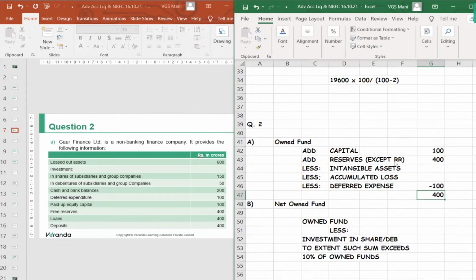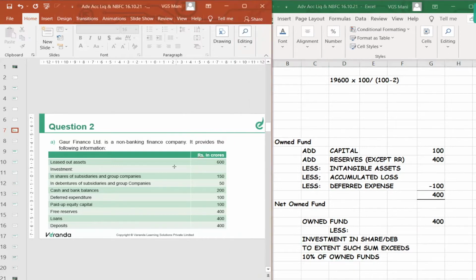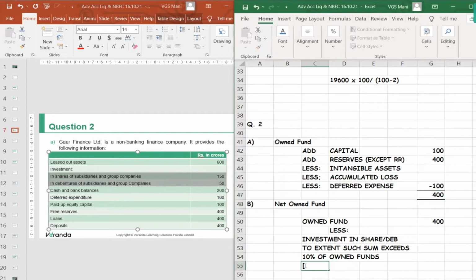Then owned fund 400 minus investment in shares or debentures to the extent such sum exceeds 10% of owned funds. How much is the investment in shares, debentures in this question? It comes to 200. 10% of owned funds, 10% of 400. So 200, that is investment in debentures, shares, etc., minus 10% of 400. So 200 minus 40, it is 160.